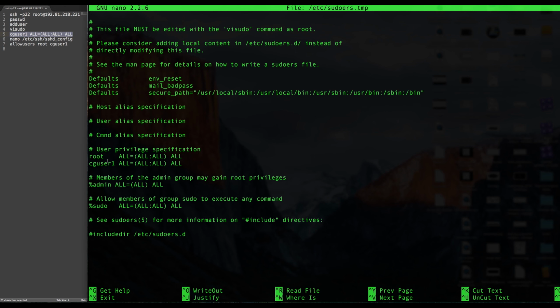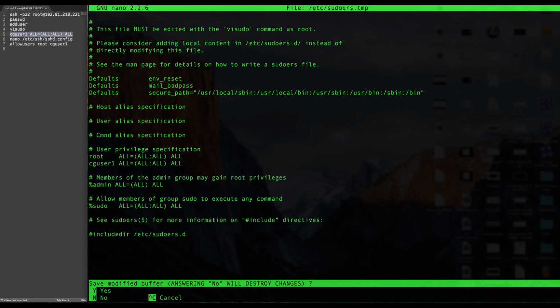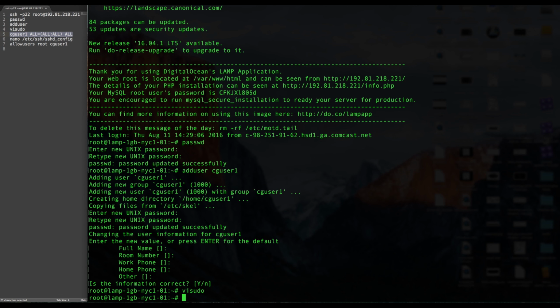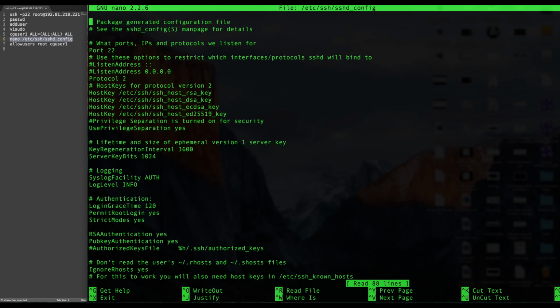Once we're done with that, we can go ahead and press Control X. We're then going to want to press Y and then press enter to save the changes. Now that we're back here at this page, we need to make sure that the user that we set up now has SSH access. So we're going to copy this right here, the nano command. Once we have that here, we press enter and we'll be brought to this page.